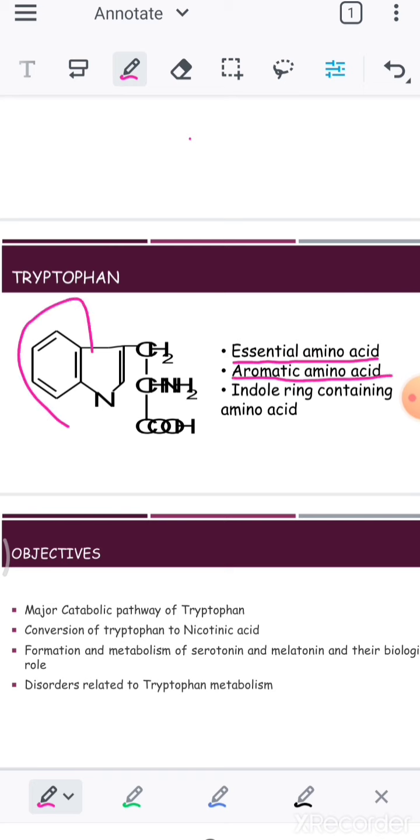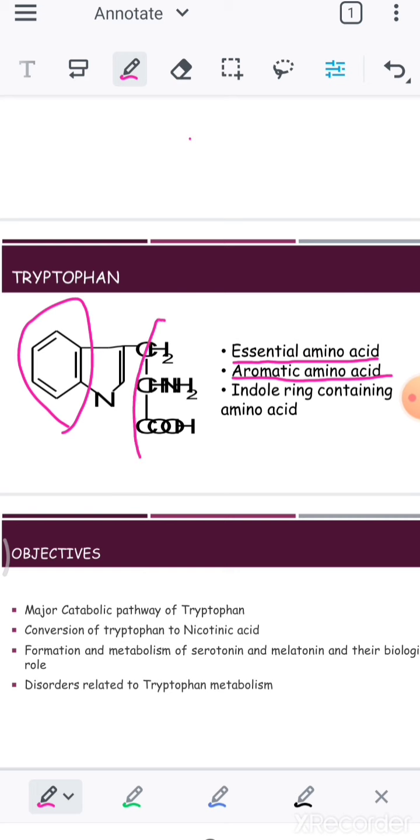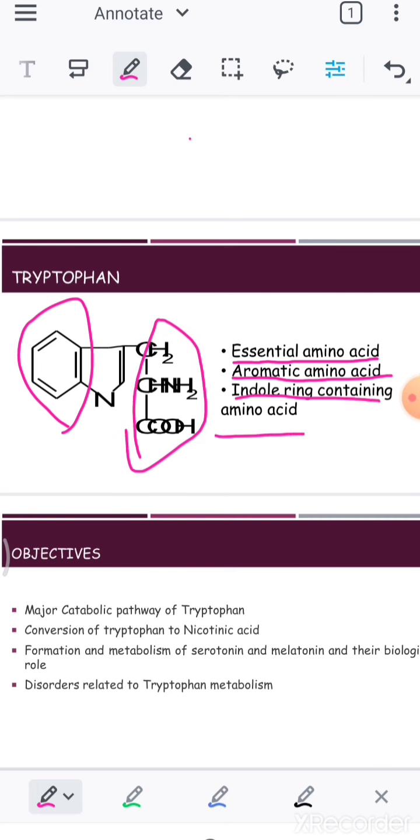You can see we'll be having an aromatic ring here. So this is an aromatic amino acid, and another important thing is that it contains an indole ring. So this is an indole ring containing amino acid.